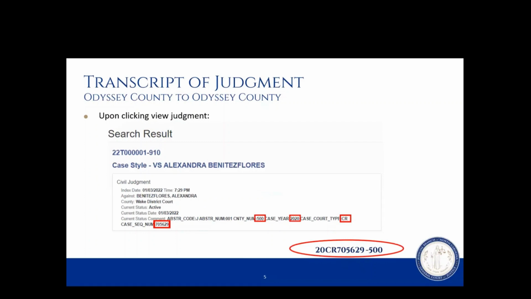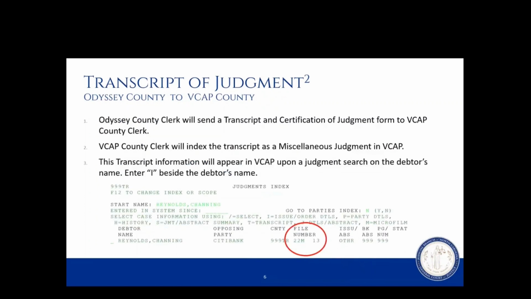Next, we will move on to an Odyssey County to a VCAP County transcript. Here, featured in the screenshot, is the view of VCAP. To begin this process, the Odyssey County Clerk will send a transcript and certification of judgment form to the VCAP County Clerk. The VCAP County Clerk will index the transcript as a miscellaneous judgment. This transcript information will appear in VCAP upon a judgment search on the debtor's name. Once you have found the corresponding debtor, you would enter an I beside the debtor's name.